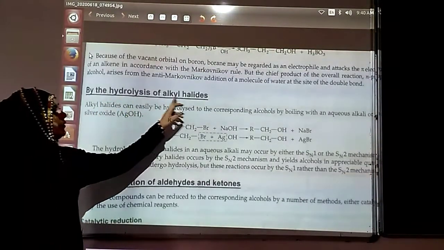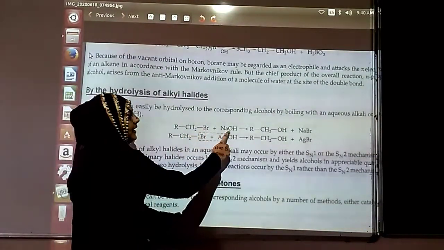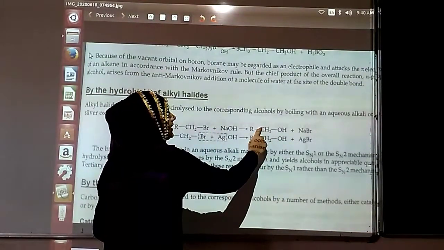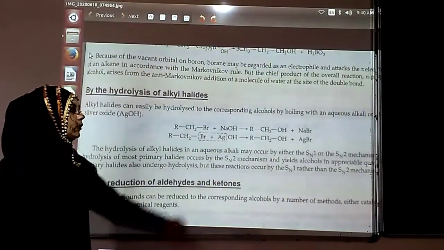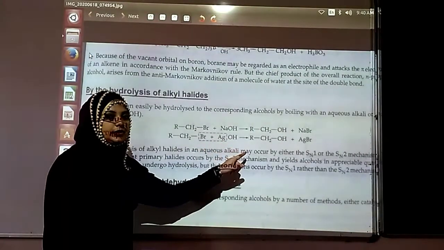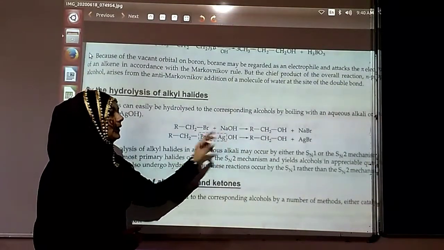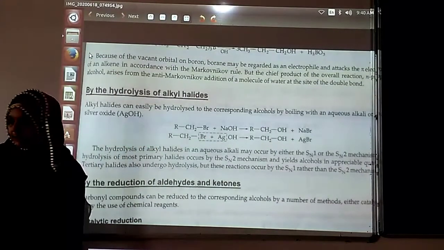By the hydrolysis of alkyl halide, second preparation, alkyl halide and NaOH. So Na and Br will be removed and OH will be attached over here, and that is how you can go for it. Also you can take AgOH, silver hydroxide. You can take not only sodium hydroxide but silver hydroxide also. So you can go with the use of this.